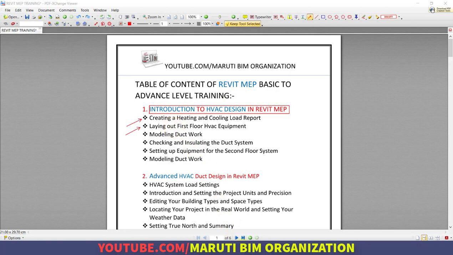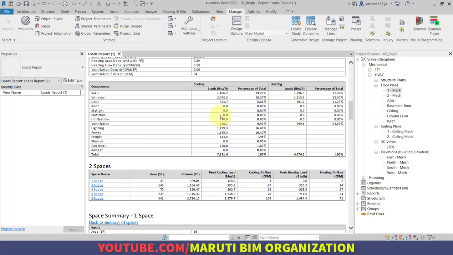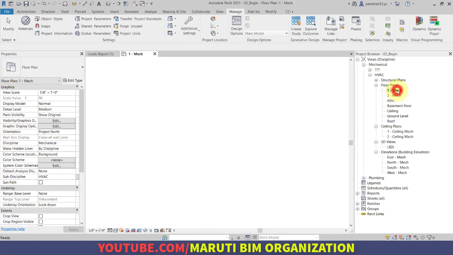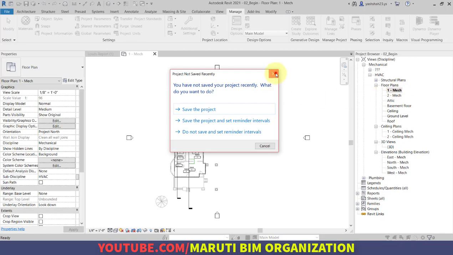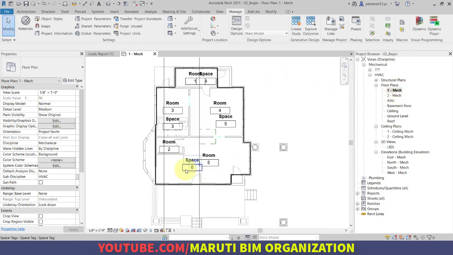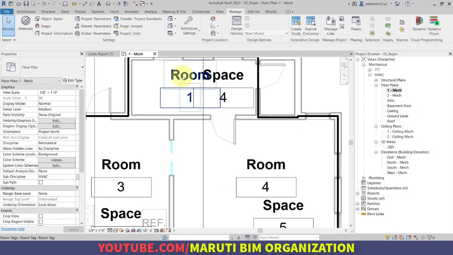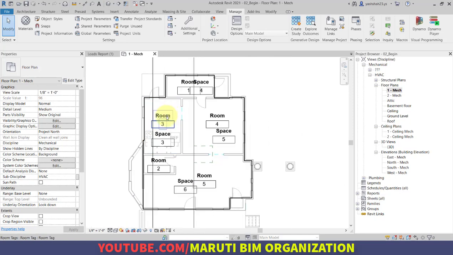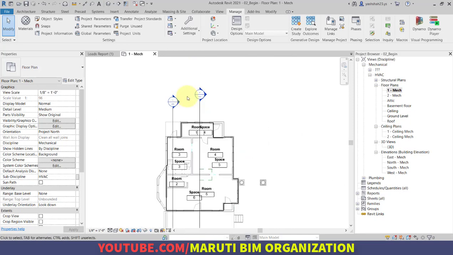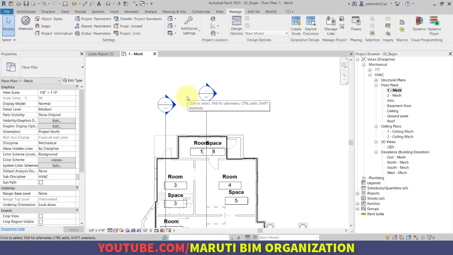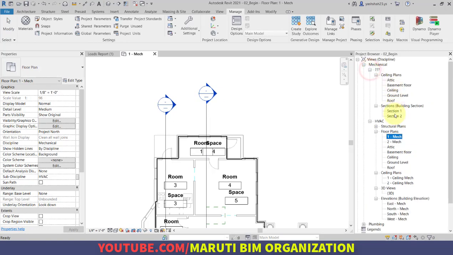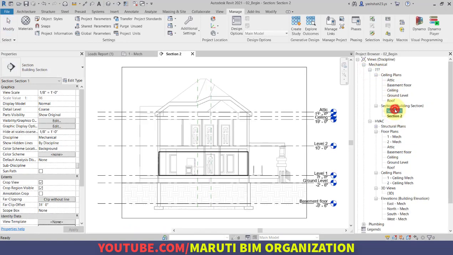Okay, so I am in Revit and I am opening floor plan one mechanical view. And here, as you can see, I have created rooms, spaces, zones and everything. You can also notice that I have created some section views. So we will review a section view so that you can also have information about it.